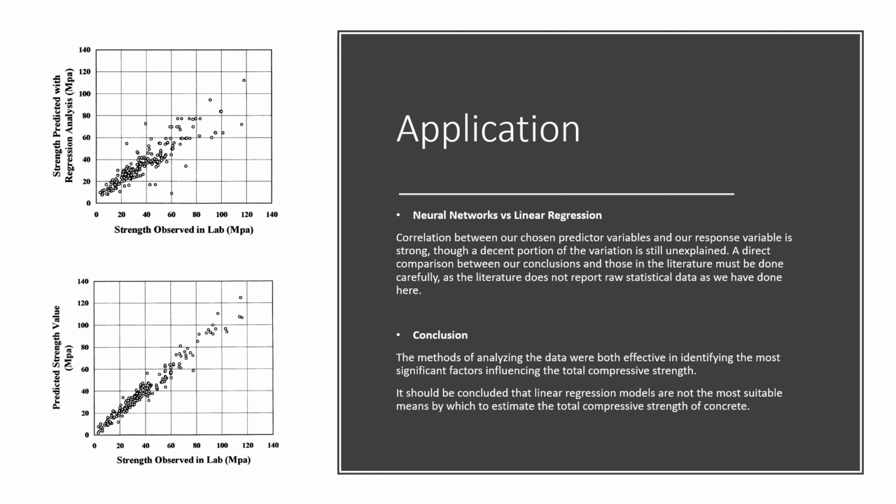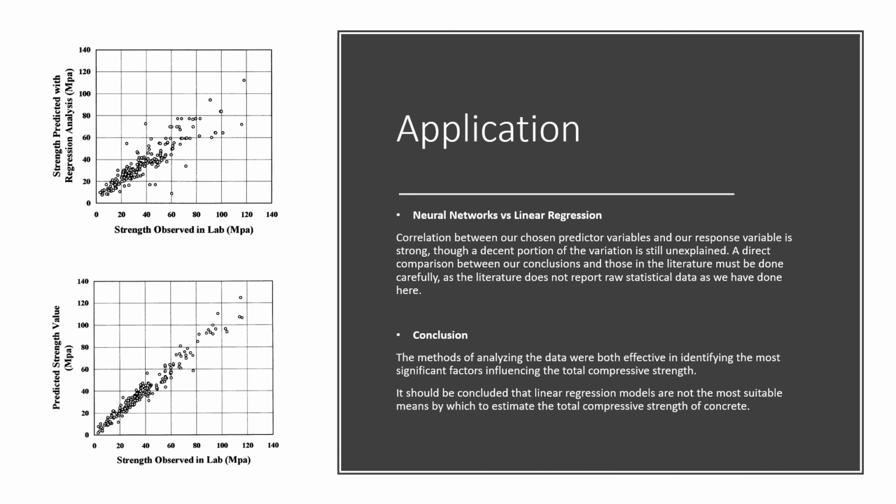The methods of analyzing the data using artificial neural networks or traditional linear regression techniques were both effective in identifying the most significant factors influencing the total compressive strength, namely cement and water content.